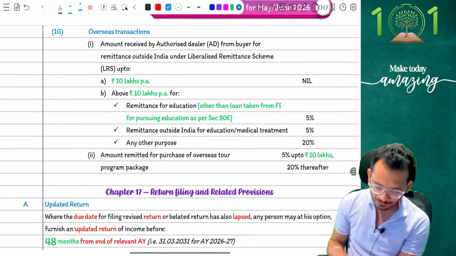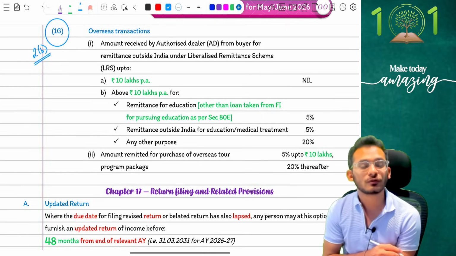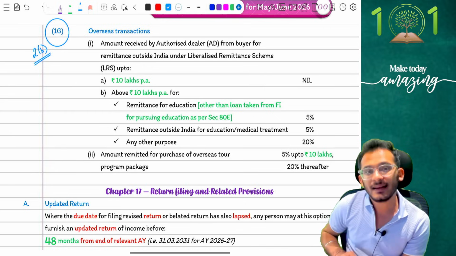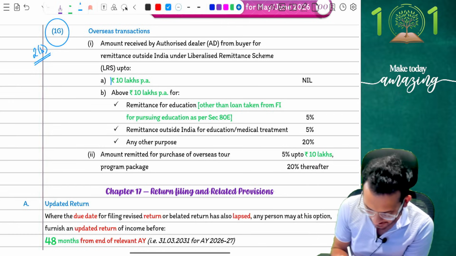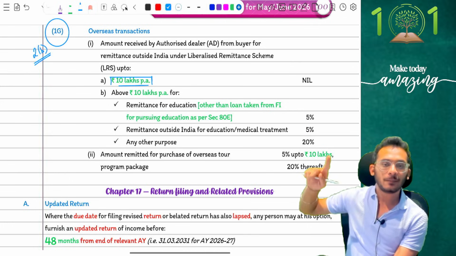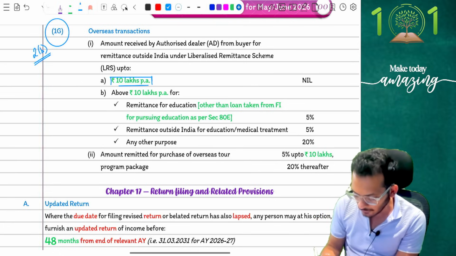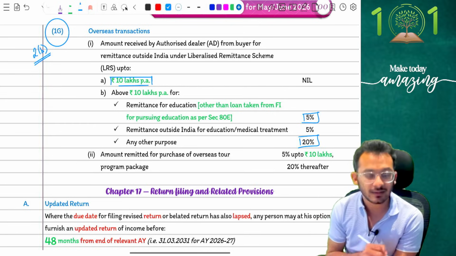Yes, chalo. The next thing is the more important one, people, which is your overseas transaction. Do expect this question as a part of your question number 2B. This is going to be your LRS payments. For those who remember, until last year they used to say that up to 7 lakh rupees you were not liable for TCS. Now the limit has been enhanced. Up to 10 lakh rupees you will not be liable for TCS. After 10 lakh rupees you will be liable for TCS at the rate of 5% for medical and educational purposes, and at the rate of 20% on all other payments.